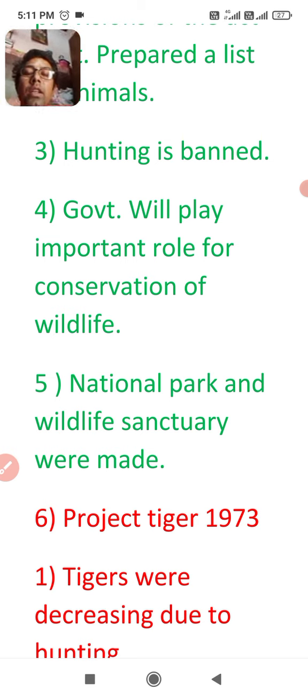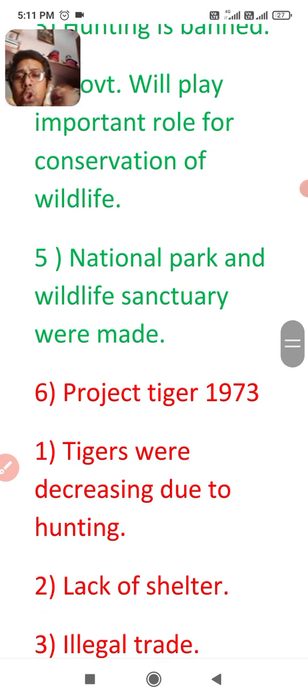Question answer easily, and I am going to ask an objective type question from you. When was the Indian Wildlife Protection Act passed? And I think you have the answer, it is 1972. And next point, for conservation of animals, the next project was also made by the government, Project Tiger, 1973. There will be an objective type question in the exam. When was Project Tiger made? So you can answer 1973.